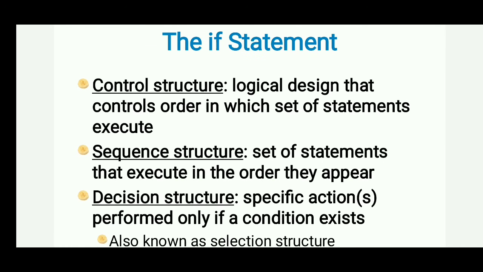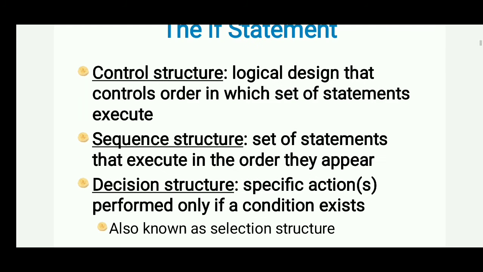So if is a control structure. It is logically designed that controls order in which set of statements execute. Next one is a sequence structure, set of statements that execute in order they appear. And the next one is a decision structure, specific action performed only if a condition exists. So there are basically three things. One is a control structure, sequence structure, and decision structure.